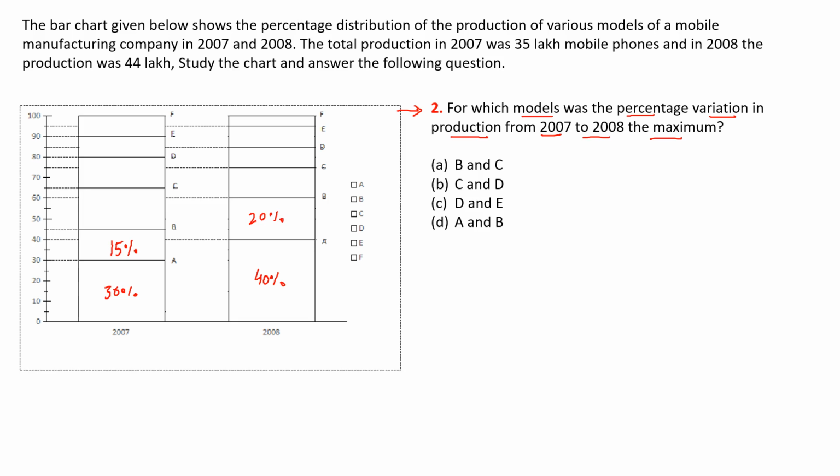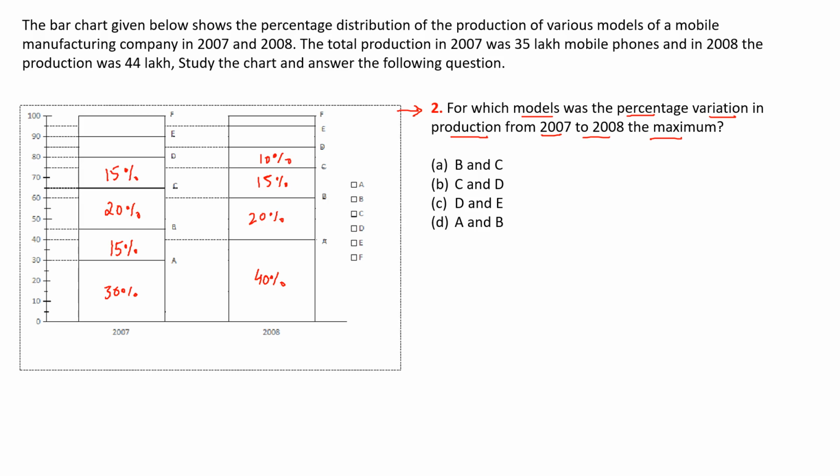For C it was 45 to 65, that means 20%. And for C in 2008 was 60 to 75, that means 15%. And for D it was 65 to 80, that means 15%. And for D in 2008 it was 75 to 85, that means 10%.